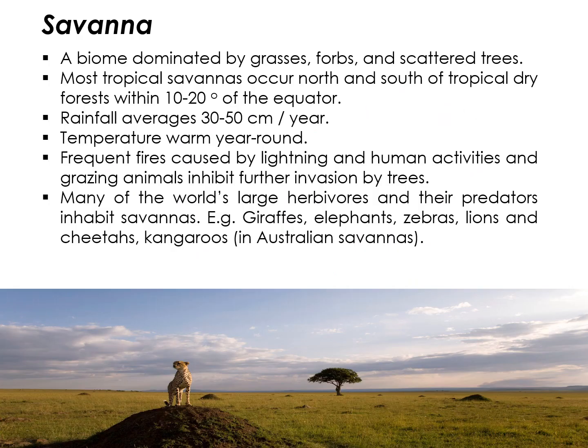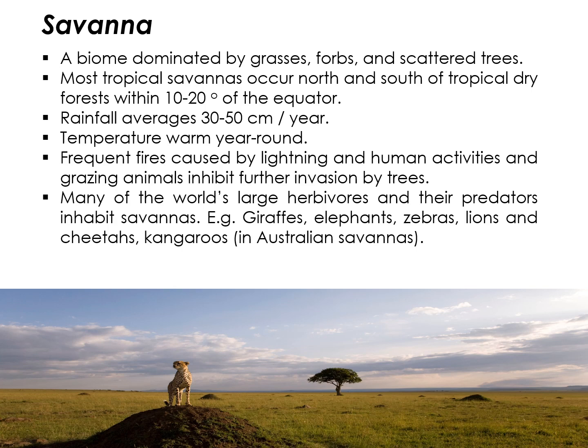Okay, we also have another type of biome called savanna. I think perhaps you have watched documentaries from National Geographic and so on. When they show Africa, they will show us savanna. So this is a different biome. We don't have savanna in Malaysia, but we have savanna mostly in Africa, in India, and also some parts of Australia and so on.